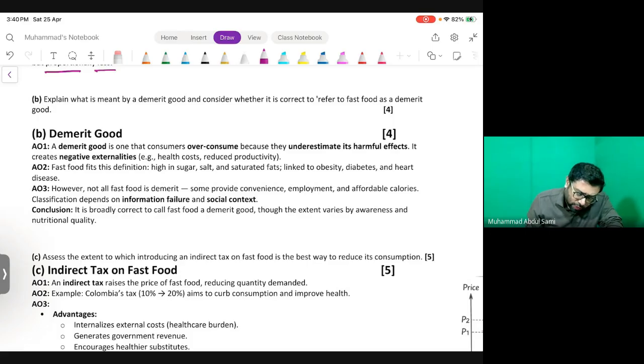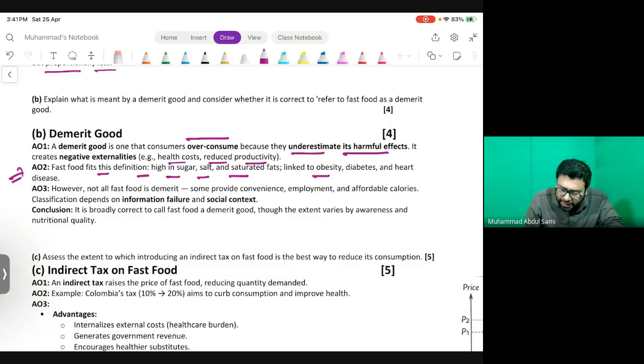In order to solve this question, AO1 should be something like: a demerit good is one that consumers overconsume because they underestimate its harmful effects. So it creates negative externalities, for example, health costs that may reduce productivity. About analysis, fast food fits this definition: high in sugar, salt and saturated fats, linked to obesity, diabetes, and heart diseases.